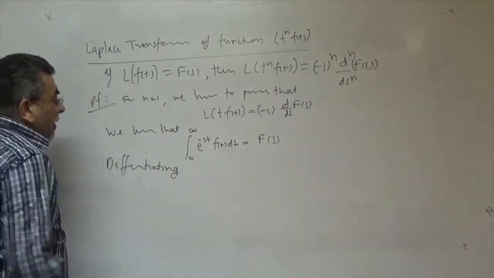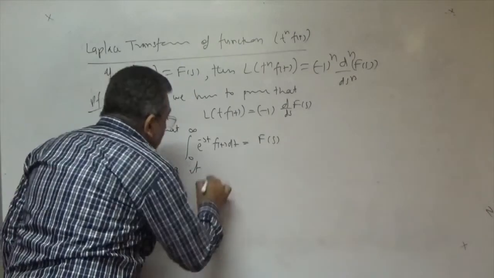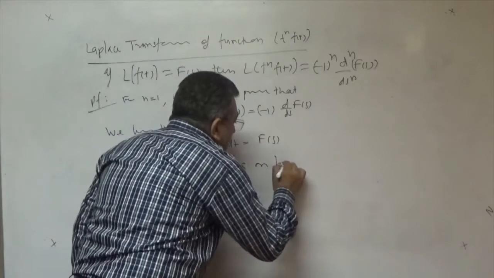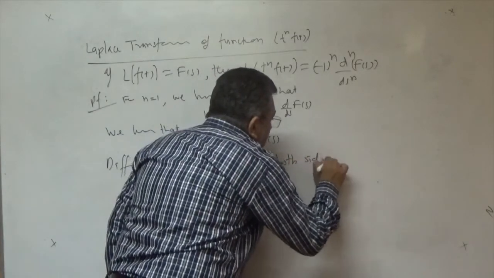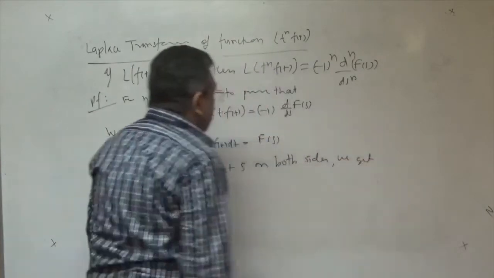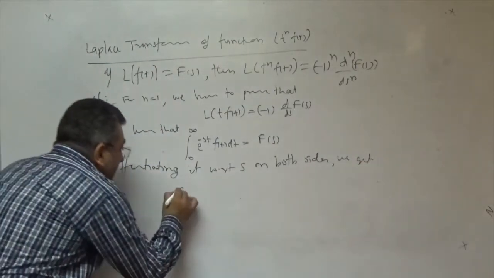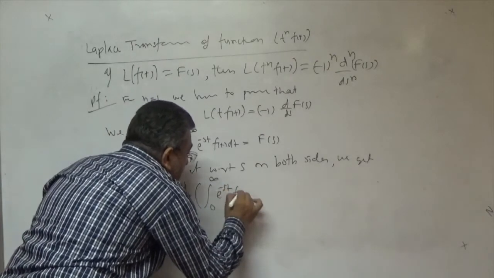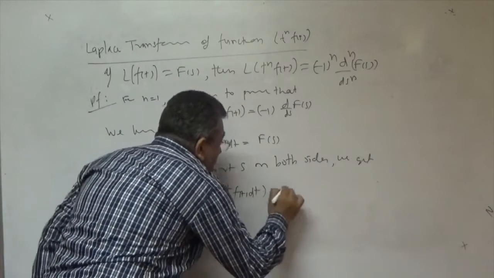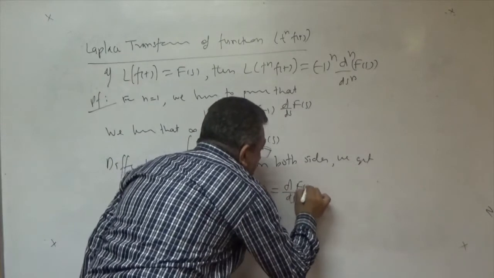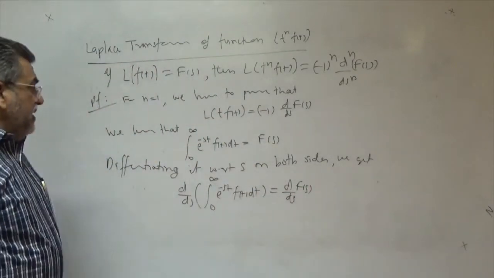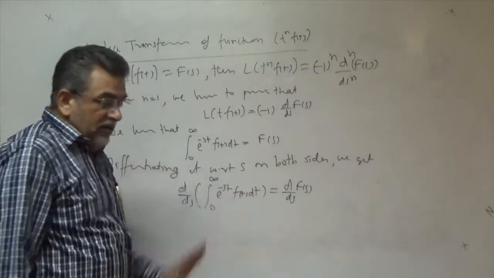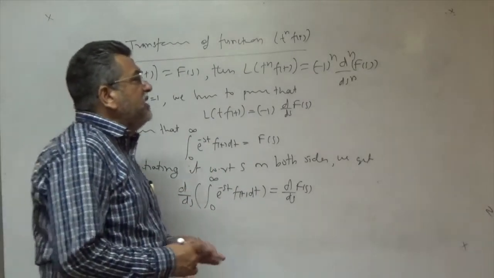Differentiating it with respect to s on both sides, we get, right? This is d by ds of integral 0 to infinity e to power minus st f(t) dt. Right hand side is d by ds of F(s), right? And in left hand side, actually, you are differentiating an integral. So there is a method, there is a Leibniz rule.